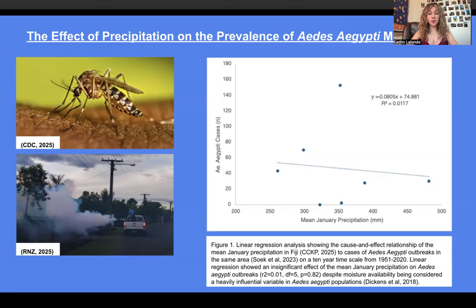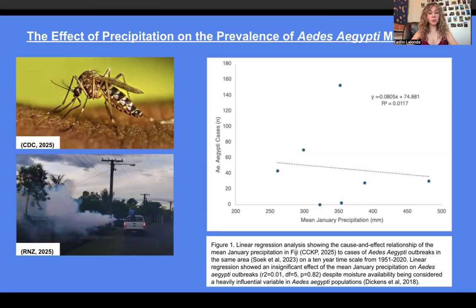Although we were able to conclude that precipitation did not have a strong causal effect on the prevalence of Aedes aegypti in Pacific regions, as we hypothesized, we are still able to infer that precipitation plays some role in regional outbreaks, as the R-squared value was not zero.